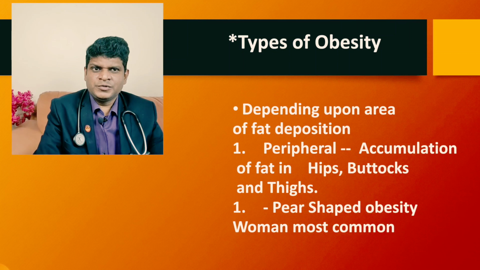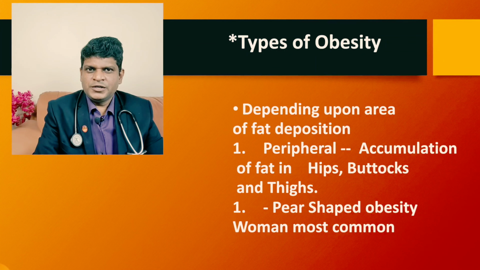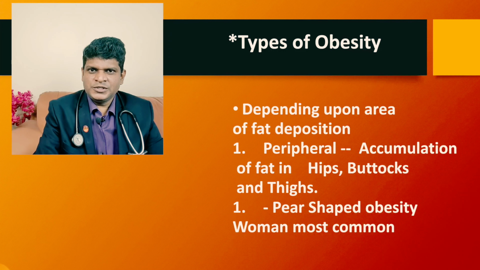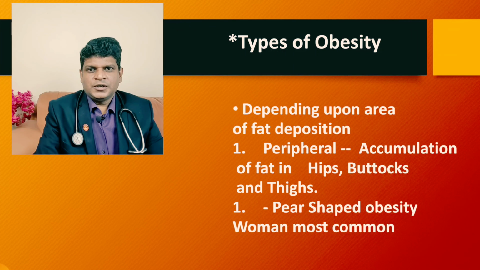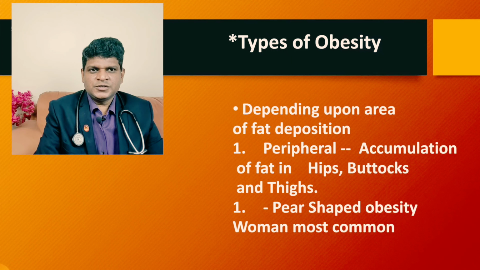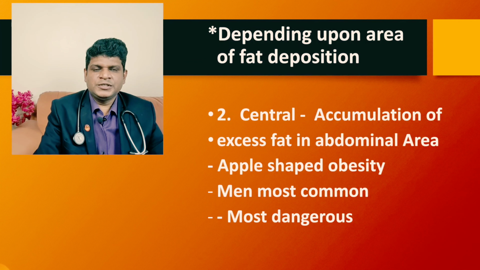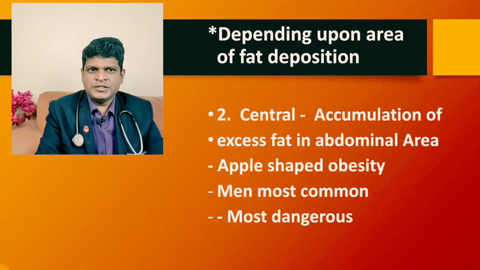Now what are the types of obesity? Depending upon the area of fat distribution, it is divided into two types, that is peripheral obesity and central obesity. Peripheral obesity is commonly seen in women, and in this obesity excessive accumulation of fat is seen in the hips, buttocks and thighs. This is also called pear-shaped obesity. The other type is central obesity, because of excessive accumulation of fat in the abdominal area. It is also labeled apple-shaped obesity. It is most commonly seen in men.